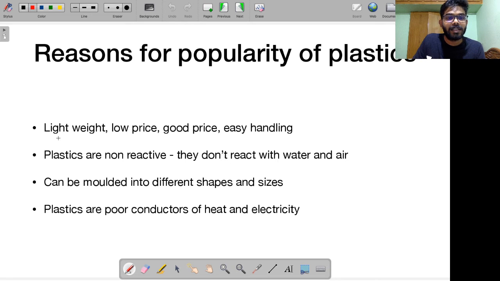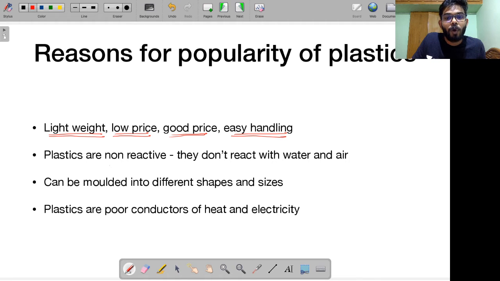Remember, plastics are lightweight. So it is easy for transportation, lifting, etc. They are very cheap, low price. Whatever is low in price has good demand, right? It is easy to handle them. See, it doesn't burn you, it doesn't leave any kind of sting, or it doesn't stick to you. It is easy for you to handle for transportation or moving from one place to the other.